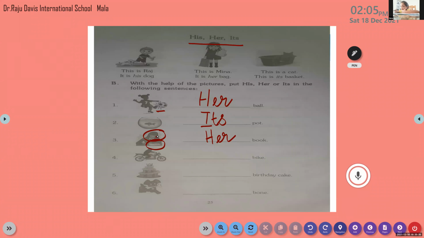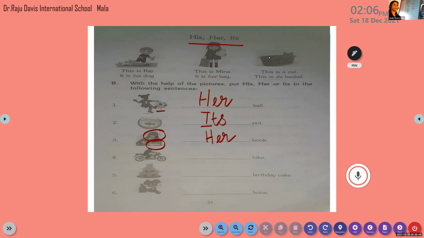Clear? Okay, now we are not talking about the person. We are talking about the thing that belongs to them. Clear? Are you all listening? Yes, listen one minute, my dear children. See here, three pronouns we have learned. The three pronouns, that is he, she, and it, tell us about the person. Now we are talking about the things that are owned by someone. So we are talking about the pronouns that tell us who is the owner of something.